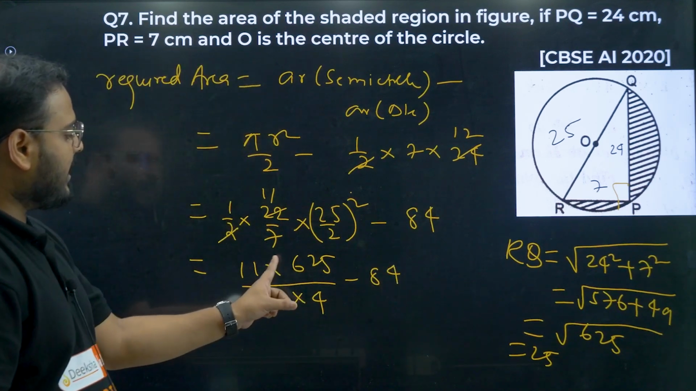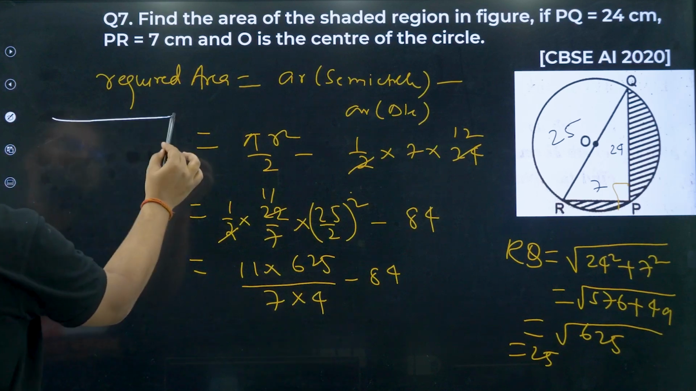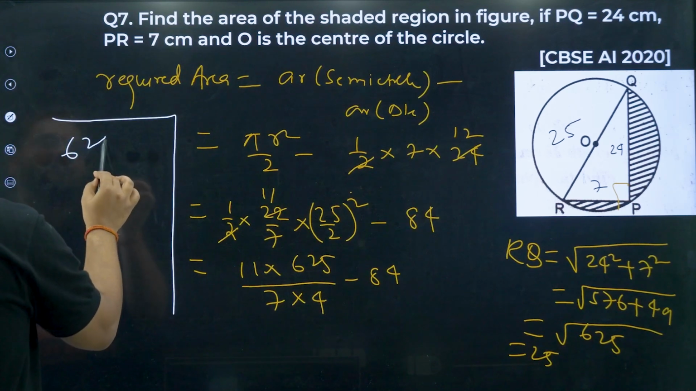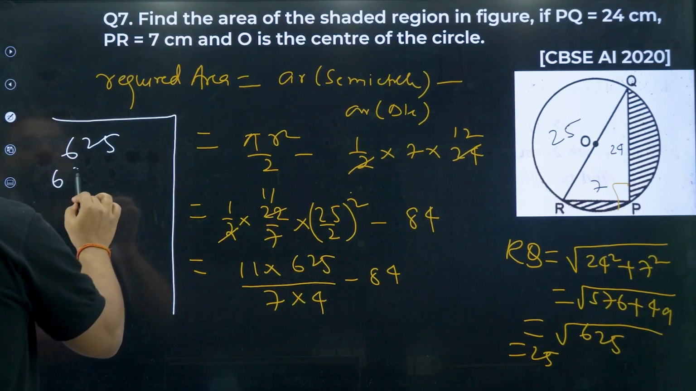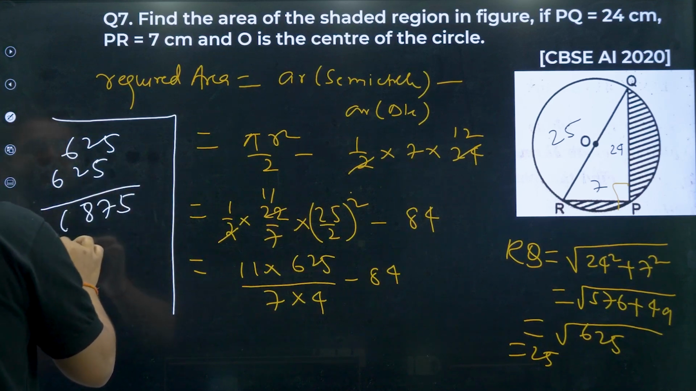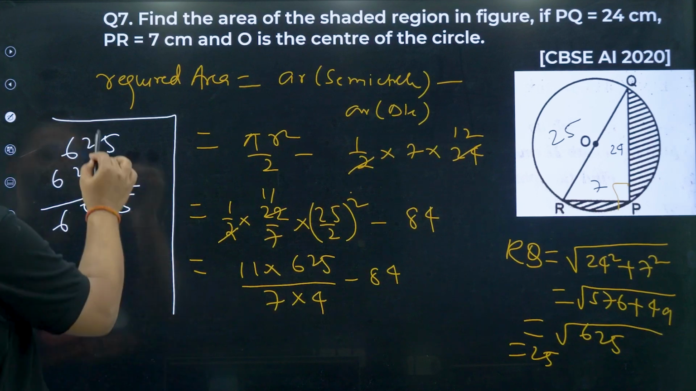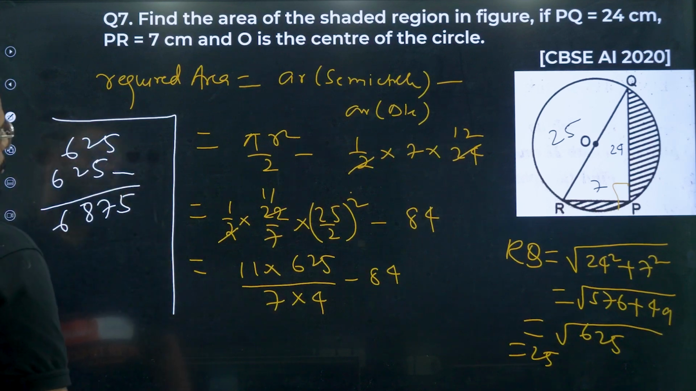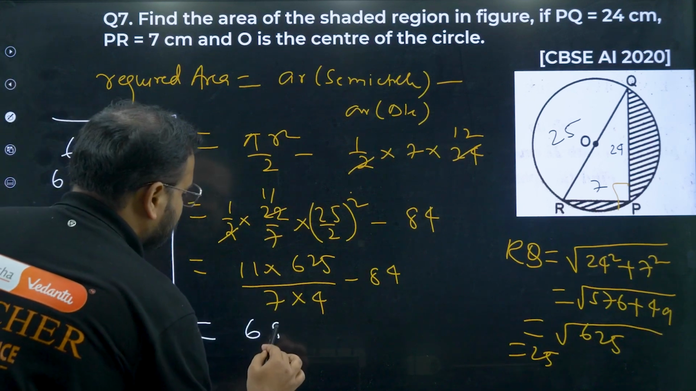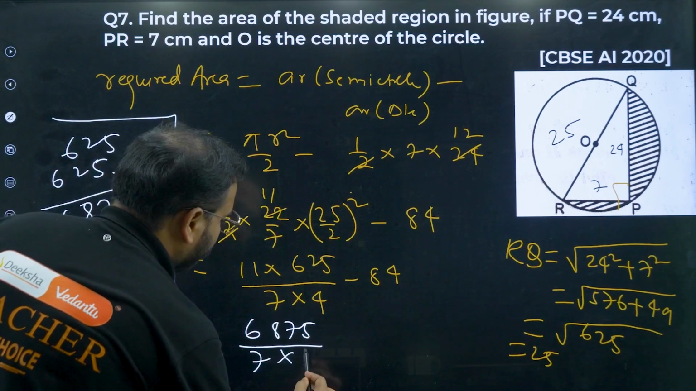First we'll multiply 11 and 625. I'm going to do it on this side, it's a rough. So 625 into 11. I love multiplication of 11, very simple. Write the digits 6, 2, 5 with a gap, then just add them adjacent. 6, 8, 7, 5. So what I'm getting over here is 6875 upon 7 into 4.